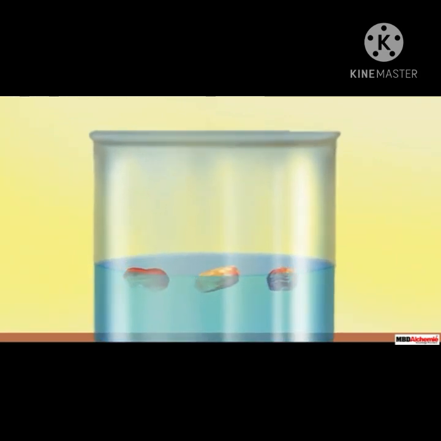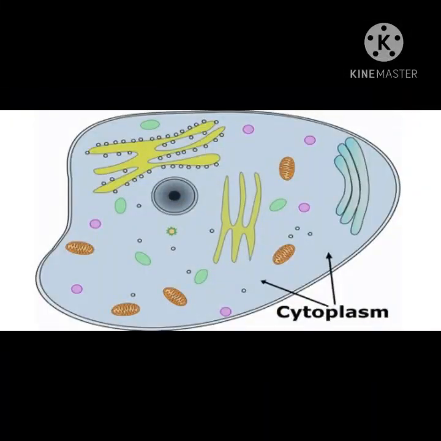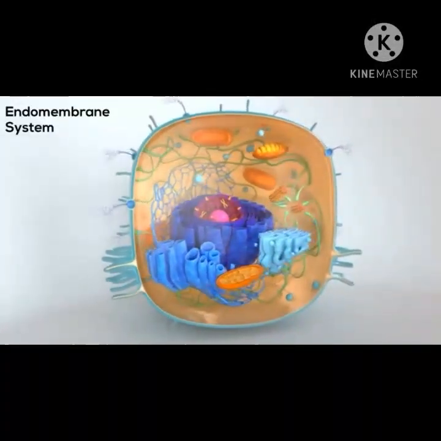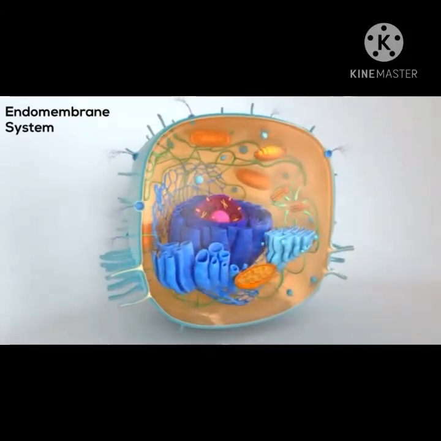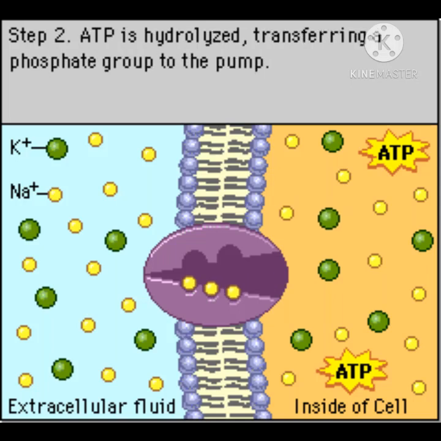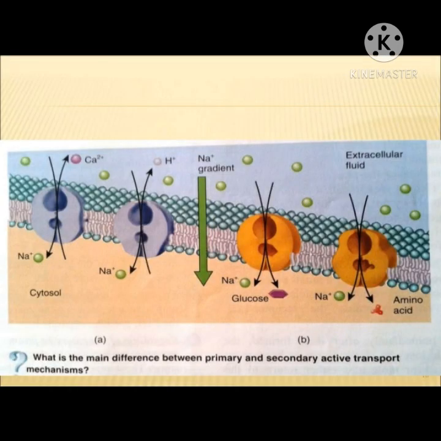Next cell component is cytoplasm. Cytoplasm is the fluid between plasma membrane and nucleus. It is a moving, sticky substance. Many cell organelles are suspended in cytoplasm. Cytoplasm is medium for cellular chemical reactions like protein synthesis, respiration, etc. The part of cytoplasm other than the organelles is called cytosol. Cytosol stores vital substances like amino acids, glucose, vitamins, etc.